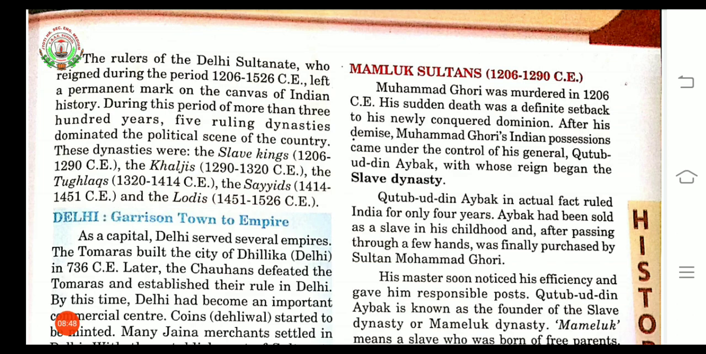They all were called slave rulers. Do you know the reason behind that? Yes, because all these rulers were once slaves. Okay. After Ghori's death, Aibak set up an independent kingdom with its headquarters in Lahore, and they laid the foundation of the Delhi Sultanate there.